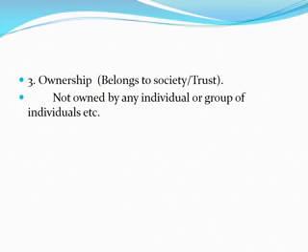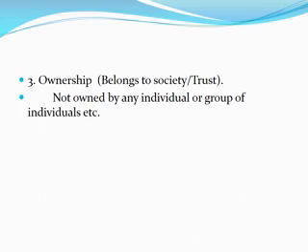And number 3, ownership. Who is the owner of the organization? Generally, in a small sole proprietorship organization, the owner is the sole proprietor. In a partnership organization, the partners are the owners. In a company, the shareholders are the owners.